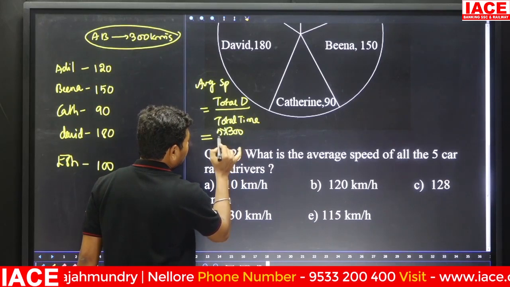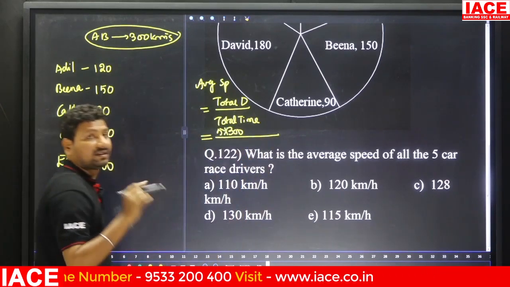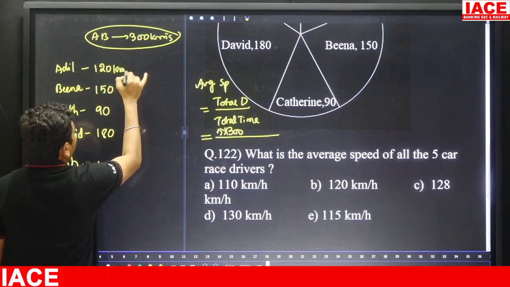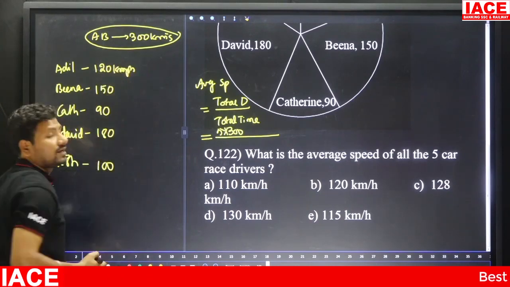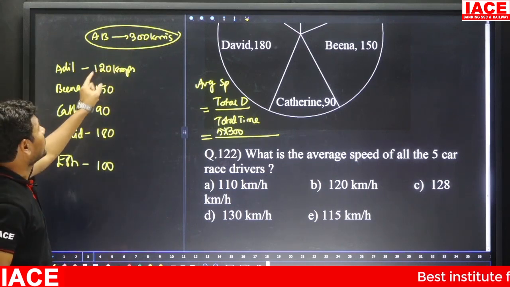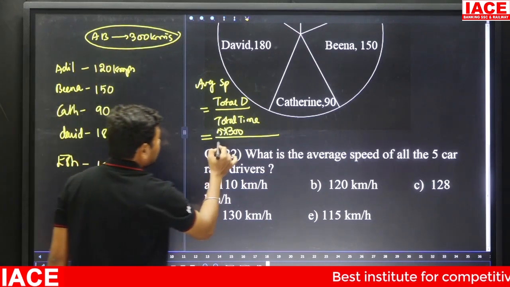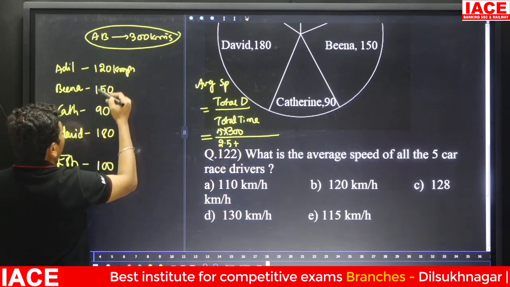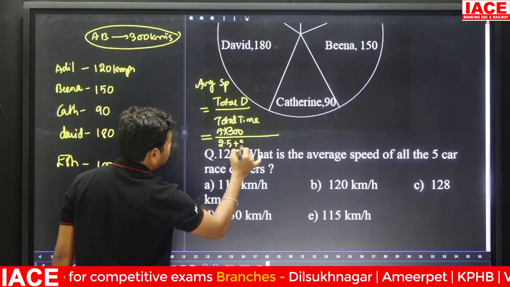5 into 300 by total time. First person covers 300 kilometers at 120 kmph. 300 by 120, the zeros cancel, 30 by 12, it is 2.5 hours. Plus next, 300 kilometers at 150 kmph means 2 hours.